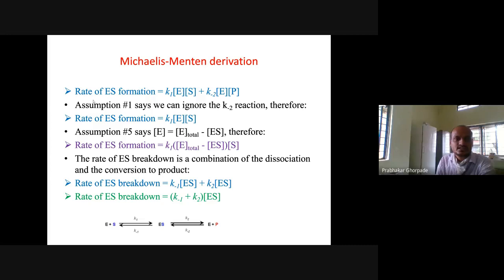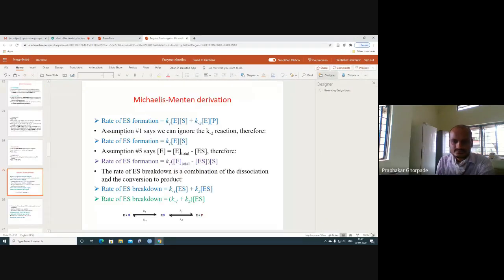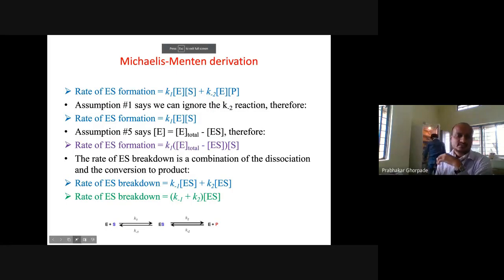So rate of enzyme substrate complex formation. When we say rate of enzyme substrate formation, we are concentrating here on the enzyme substrate. So how can it form? It can form in two ways, right?